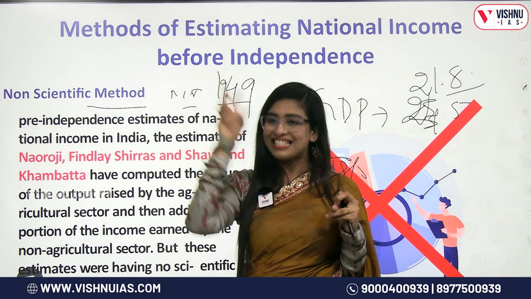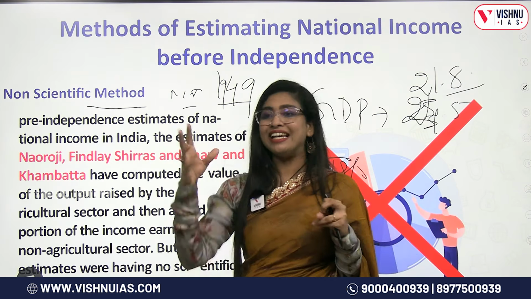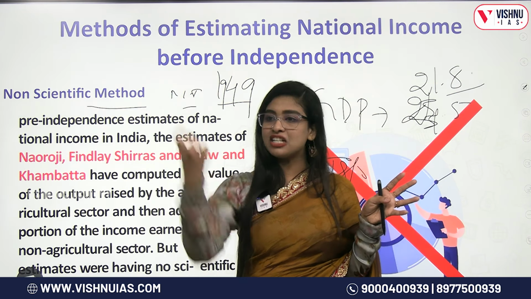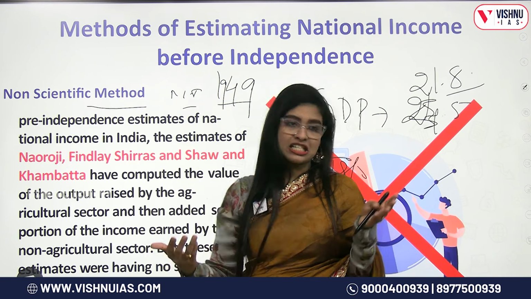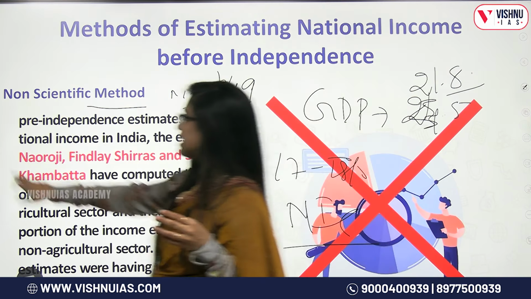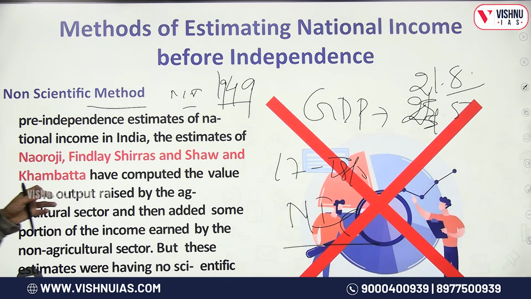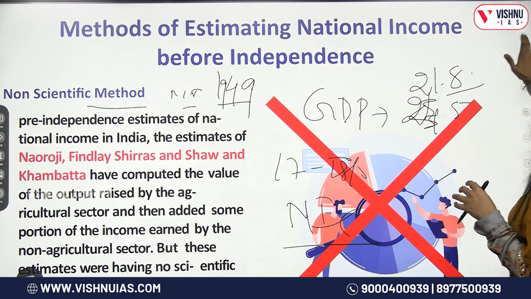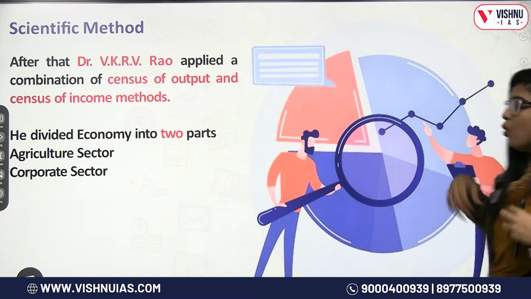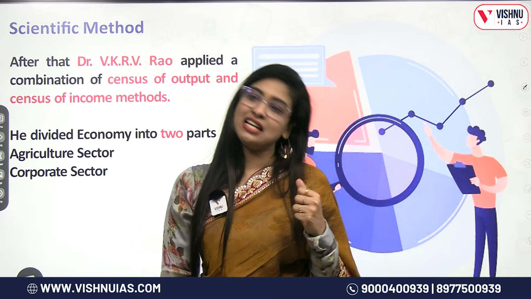We have to divide the economy into two different sectors: agriculture income and corporate income. He wanted to make sure that there is a scientific approach in calculating national income.